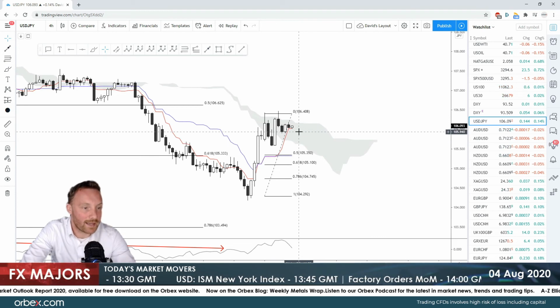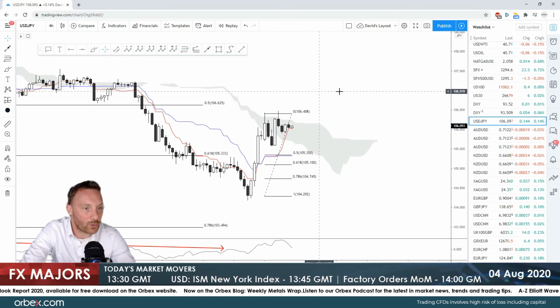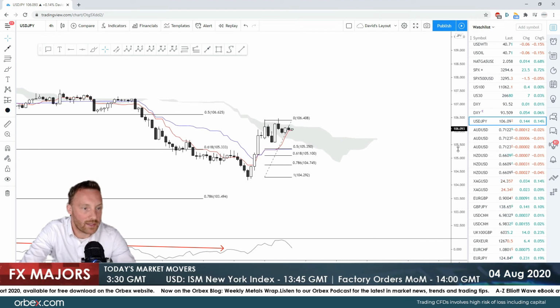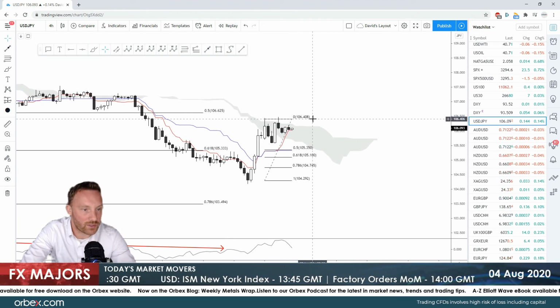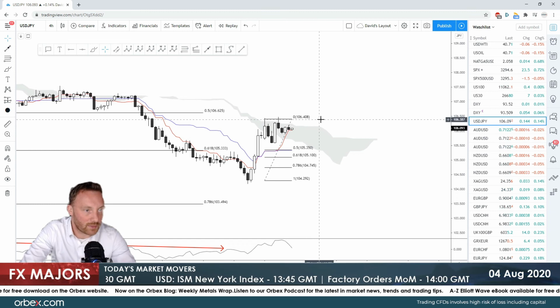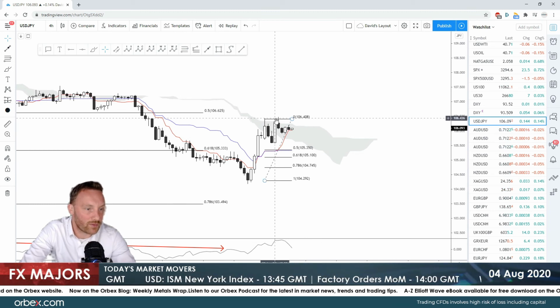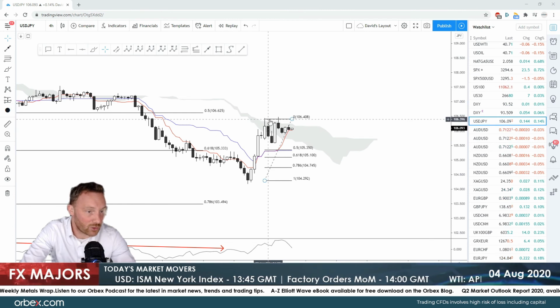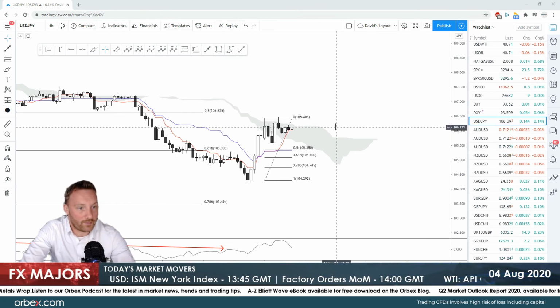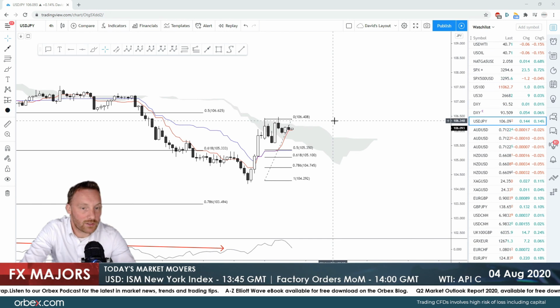And once we enter the cloud, it appears that it will keep pushing up onto the next level, which is the 106.40, and then it will be tested again on the resistance that we have noticed since the beginning of the trading week.